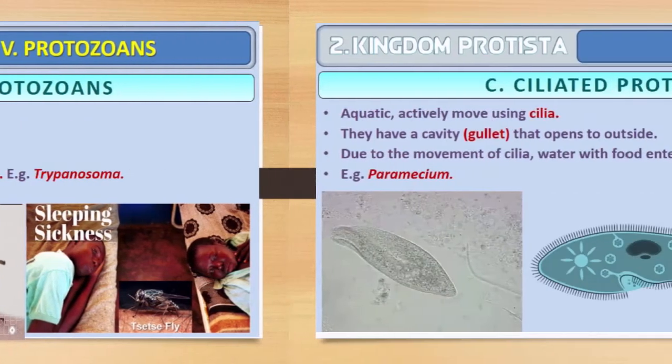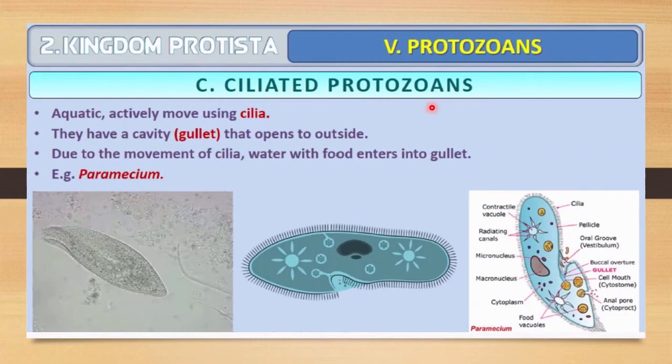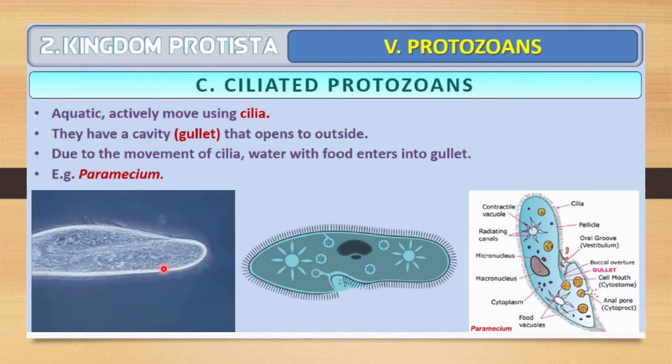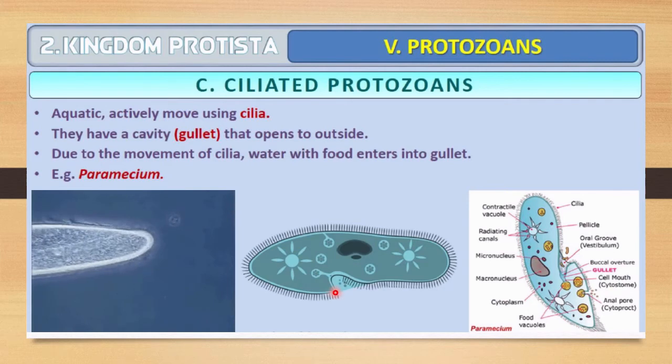The next member of the protozoans is the ciliated protozoan. Mostly they are aquatic and actively move using cilia. Here you can see they actively move, surrounded by cilia. The whole body is covered with cilia, very tiny hair-like structures surrounding the organism, and that's why they can actively move using the cilia.